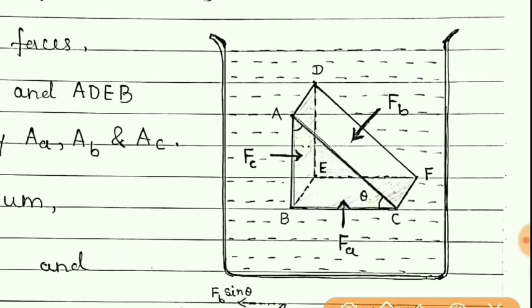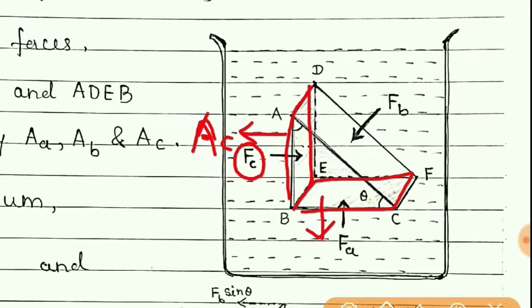Also, the cross section area of this face is AC. Force acting on this cross section is FC and its cross section area is AC. Similarly, cross section area of this face BEFC is AA, and this cross section area for ACFD is AB.